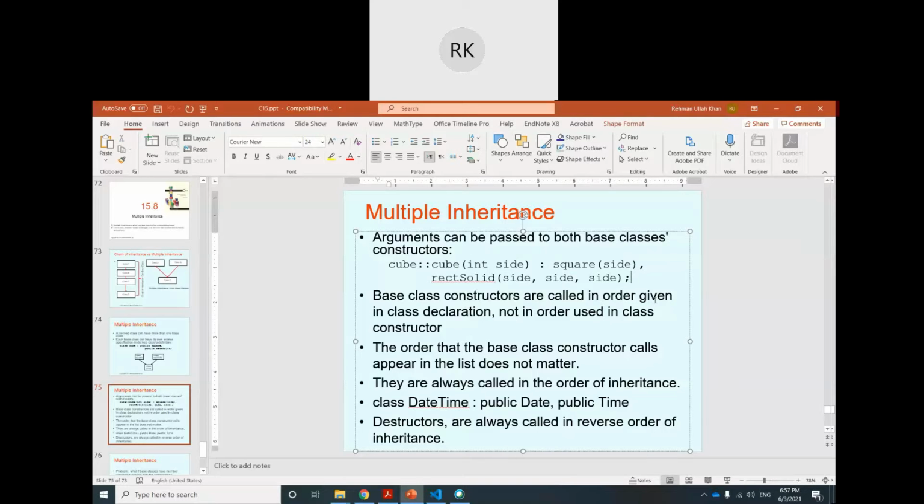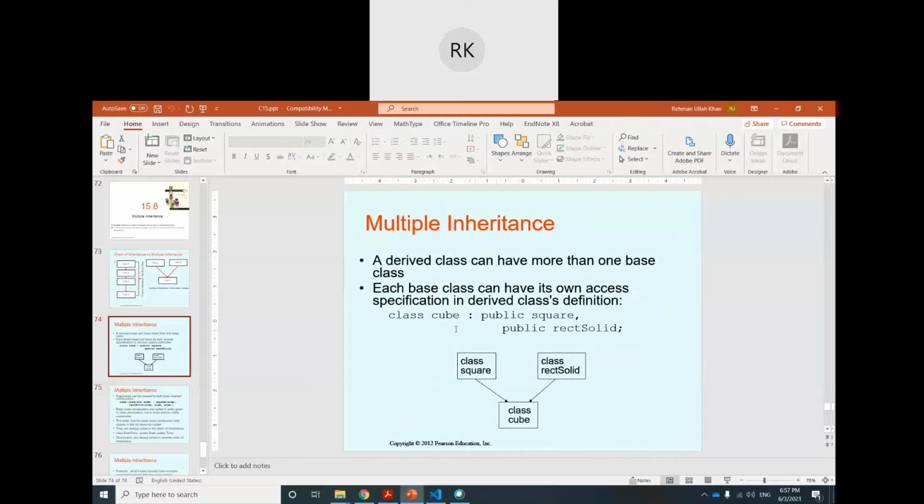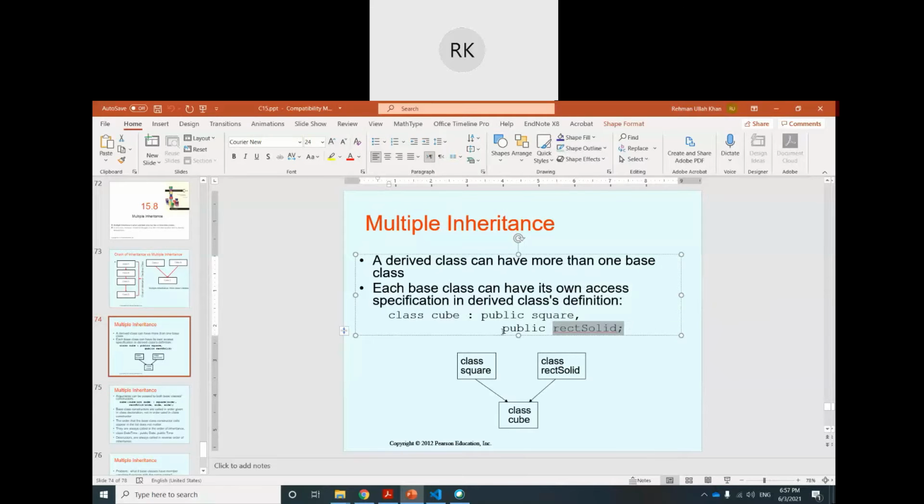Base class constructors are called in the order given in the class declaration, not in the order used in the class constructor. This is a very important point. Here we inherited the cube class first from square, then from rect solid. So the parent class constructors will be called in this sequence. Which one is the first parent? Square. The first parent constructor will be called, then the second parent constructor, then the child.